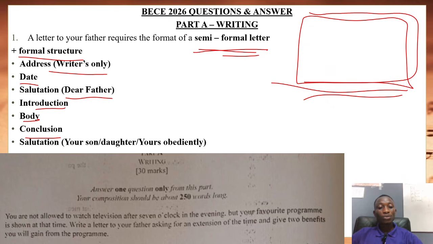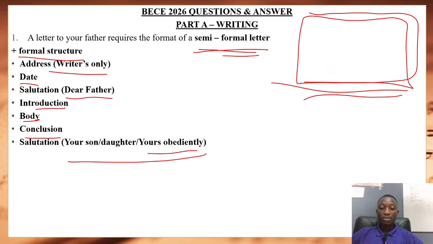And then your conclusion is where you summarize all the points. And then the subscription, so you can use your son or your daughter, depending on whoever is writing. And then yours obediently, you can also add that to it.